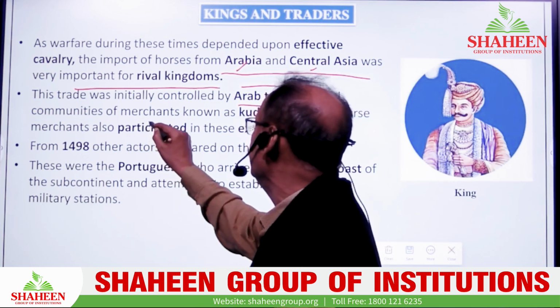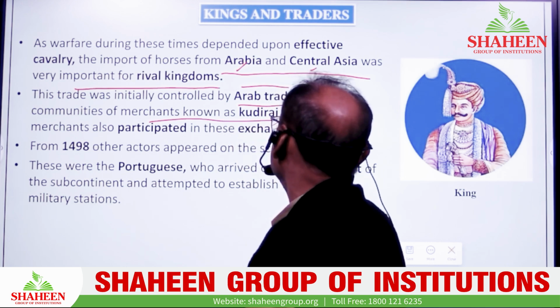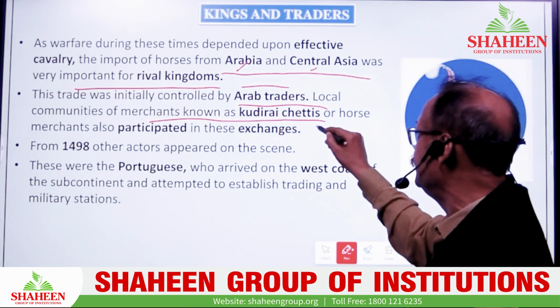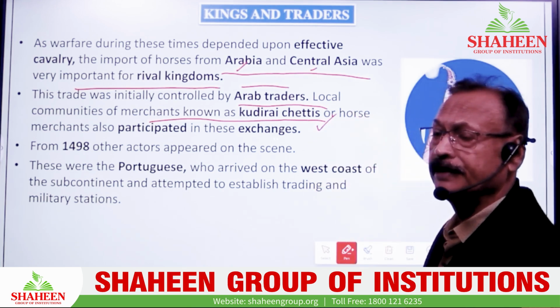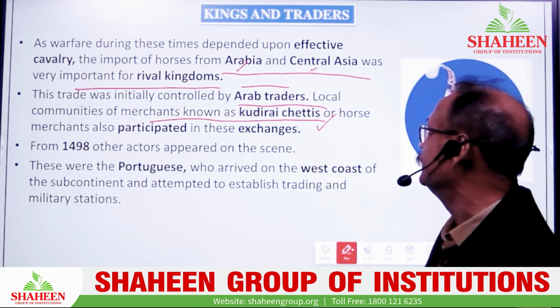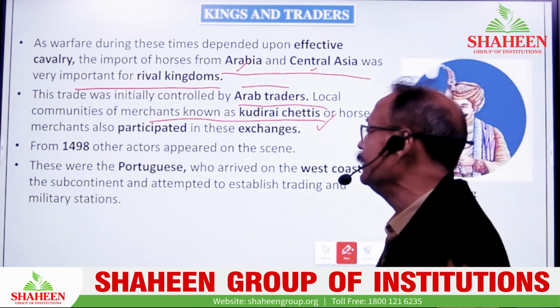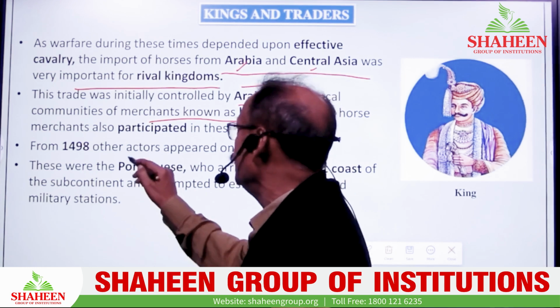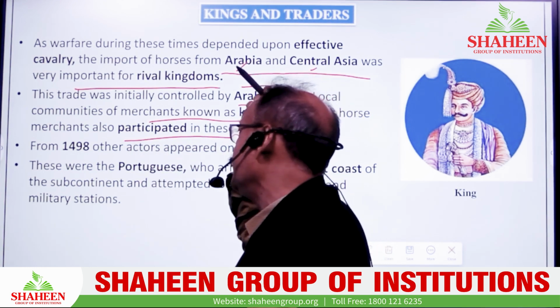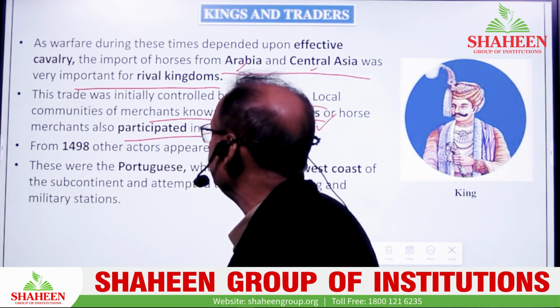The merchant communities were also there. They were called Kudirai Chettis. Note it down. The merchant community during the period of the Vijayanagar Empire was called Kudirai Chetti, or horse merchants. They also participated in the exchanges with the Arabians, and then in 1498.